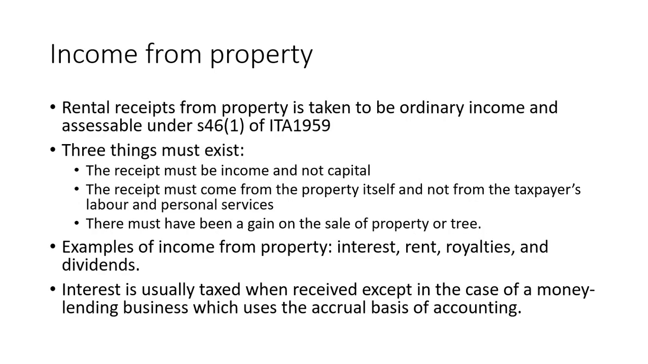Income from property: we have rental receipts. That will be considered ordinary income. There are three things that must exist. First, the receipt must be income and not capital. Second, the receipt must come from the property itself and not from the taxpayer's labor and personal services. Third, there must be a gain on sale of the property.